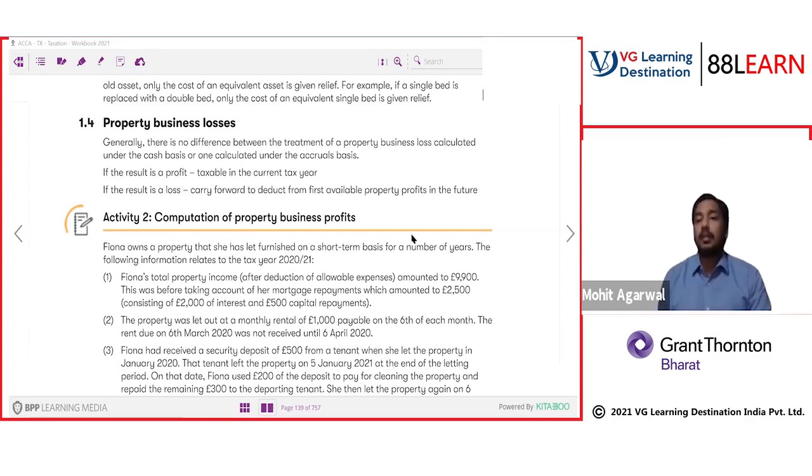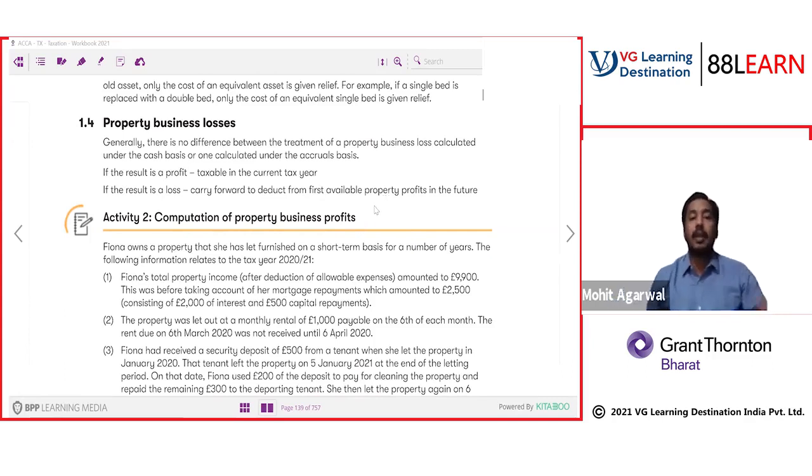Now what do you do with your loss? See, in income tax, a loss can be carried forward and adjusted against future profit. So losses can give you tax saving. Generally there is no difference between the treatment of a property business loss calculated under the cash basis or one calculated on the accrual basis. If the result is a profit, it is taxable in the current tax year. If the result is a loss, carry it forward and deduct it from the first available property profit in the future.